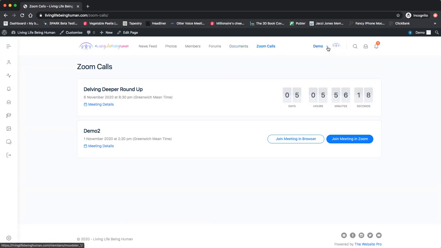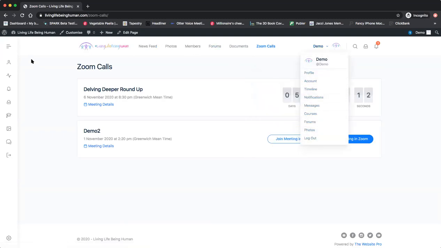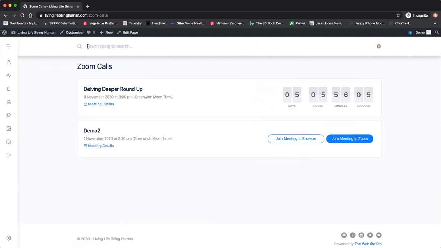Carrying on along the top line, if you click here on your profile, this is basically all the profile settings that are mirrored from the top line and the left-hand side here. So it's just like the master list of all the settings. And there's a search function there. I'm not sure how good that is yet. We'll have to test that out. I'm sure you guys can all let me know if the search is any good or not.